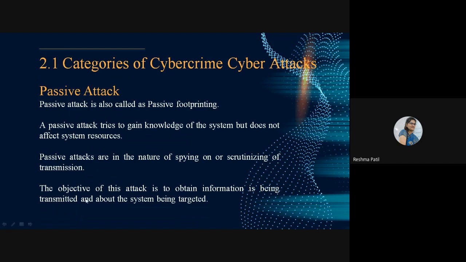Everything is observation. The objective of this attack is to obtain information being transmitted and about the system being targeted. Which system we have to target and what information they are going to transmit. Everything they have to observe. That is the objective of this attack.